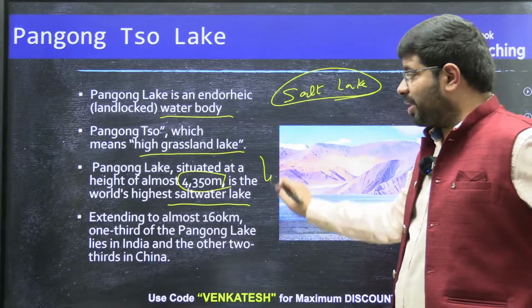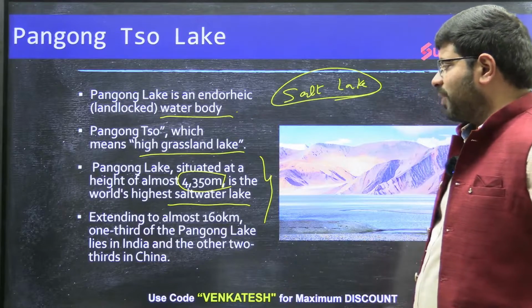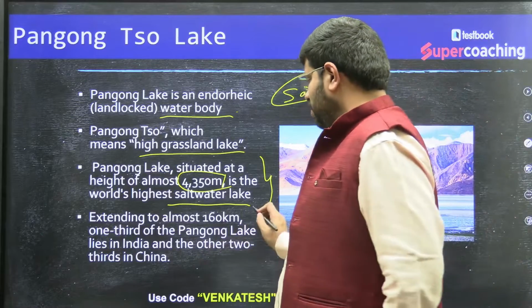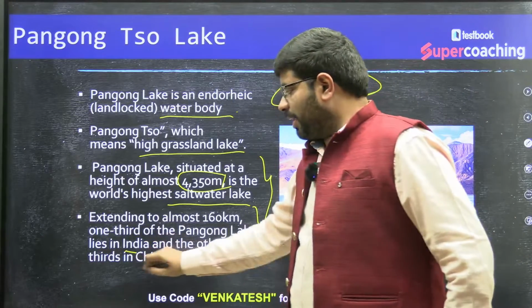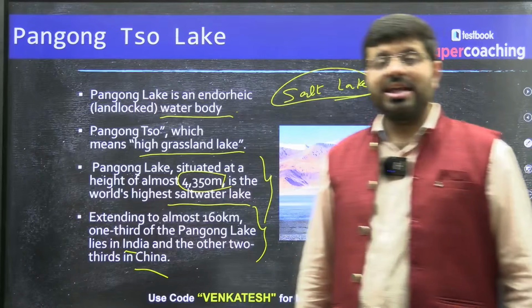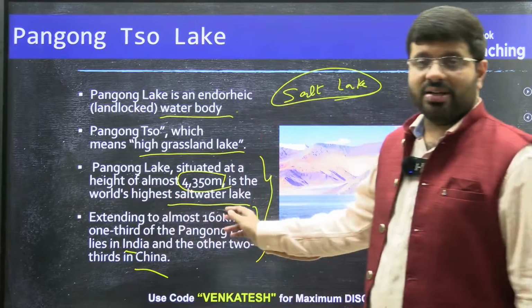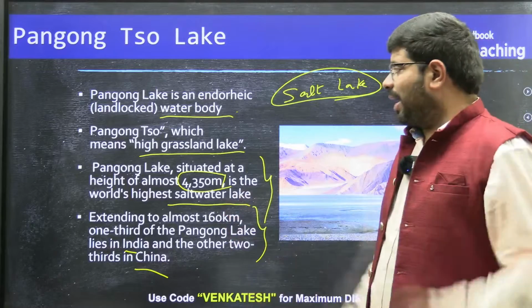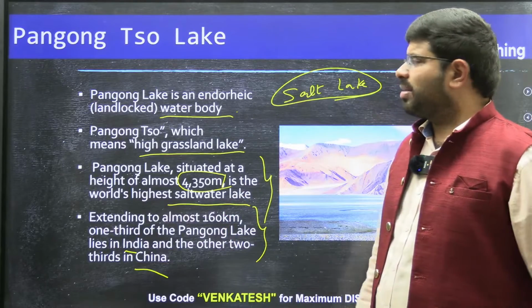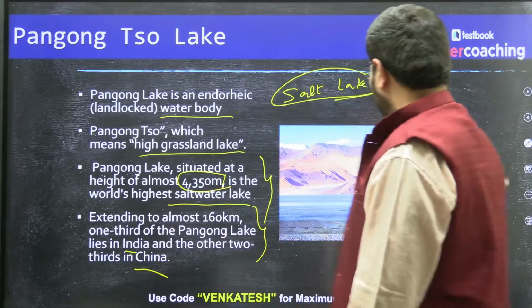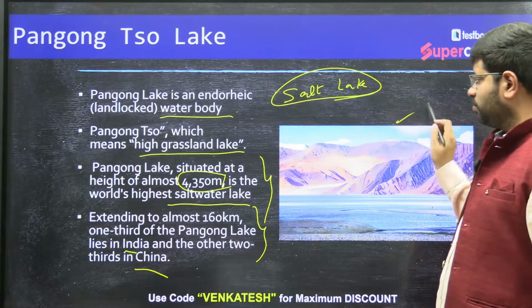This is the uniqueness, and it extends almost 160 kilometers. Pangong Tso Lake is not completely in India. It is at the border of India and China. So which lake is at the border of India and China? Which lake is known for the highest salt water in terms of height? And which lake is in general known for tourism, and recently polluted like anything? Pangong Tso Lake.